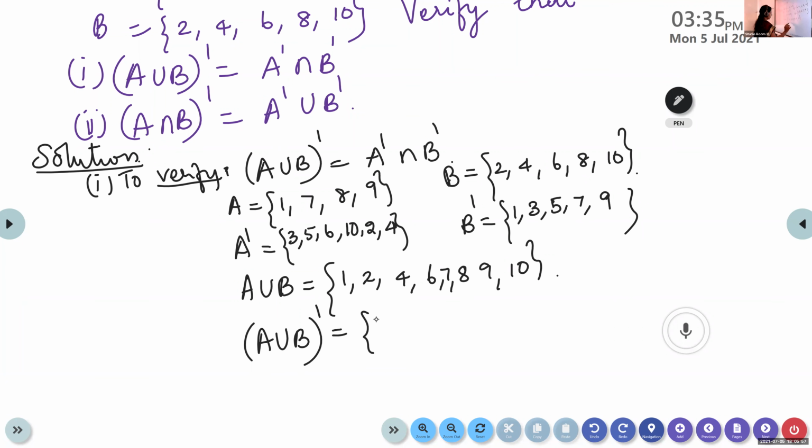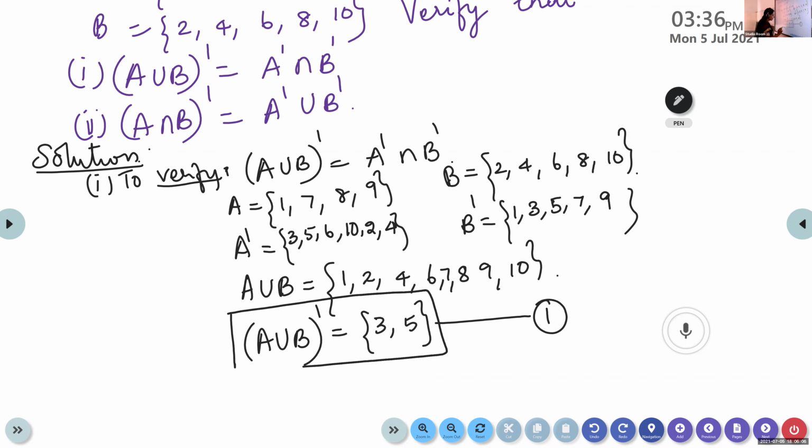Yes, Shabari. Okay, so name this as equation 1. A union B the whole dash is 3 and 5. So LHS we have evaluated.